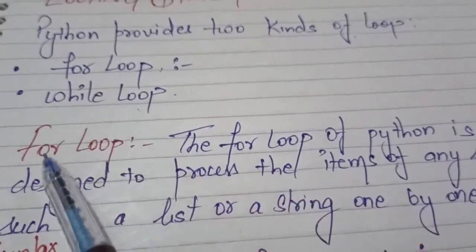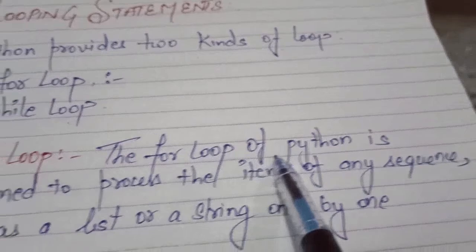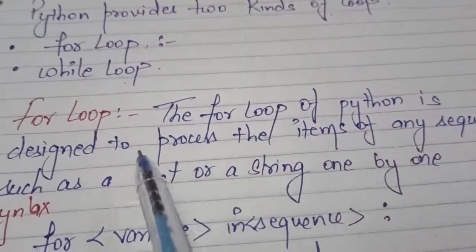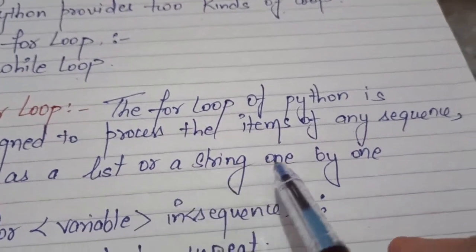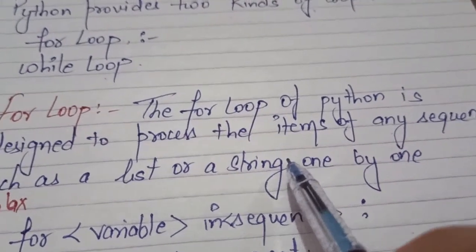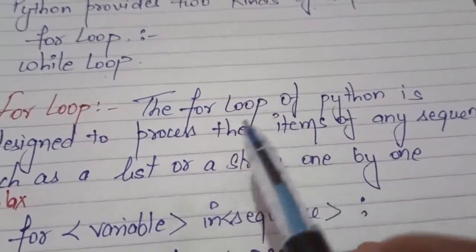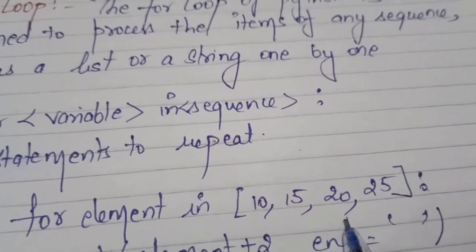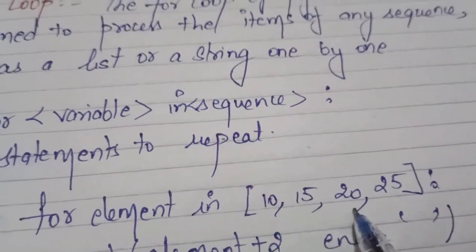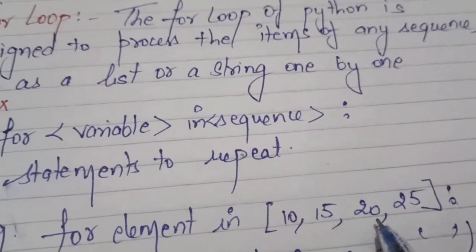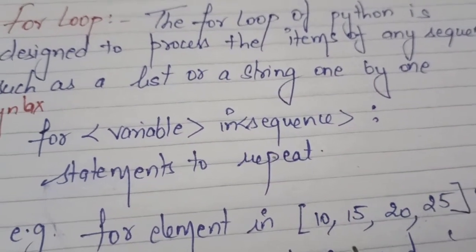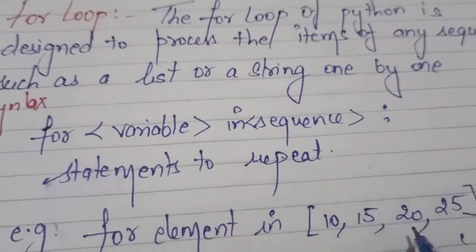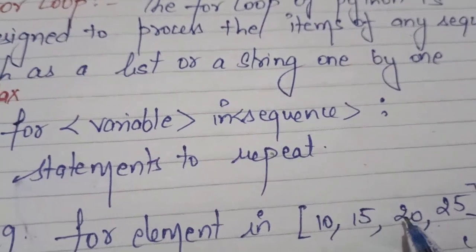First we're going to discuss the for loop. The for loop of Python is designed to process the items of any sequence such as a list or string one by one. Basically the for loop has been designed to process the items, means suppose this is the list that I have defined, so whatever items are there in any sequence, it is going to process each and every item. Okay, such as a list, or a string type also.